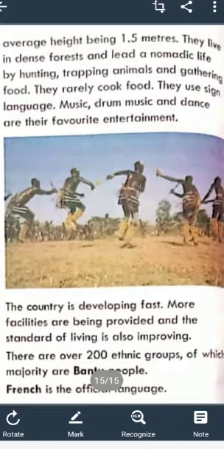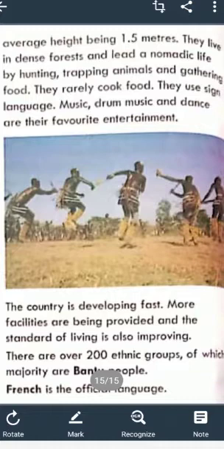They survive by hunting, trapping animals and gathering food. For searching for food, they wander here and there. They rarely cook food. They use sign language.